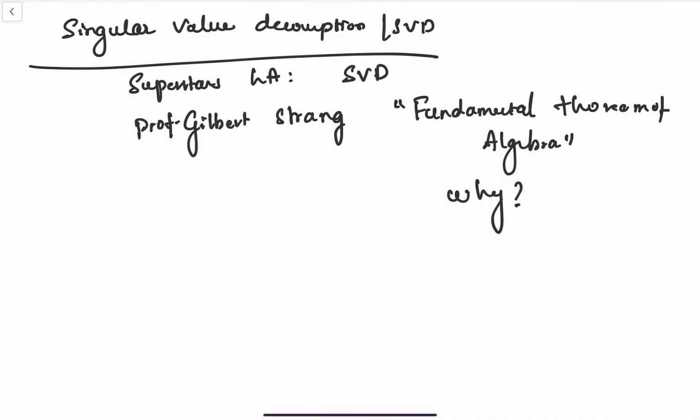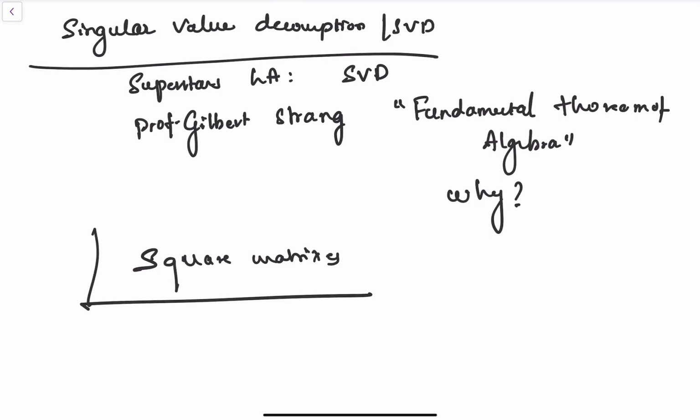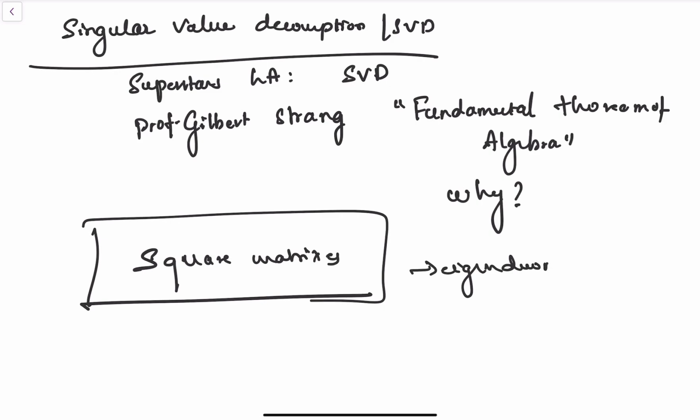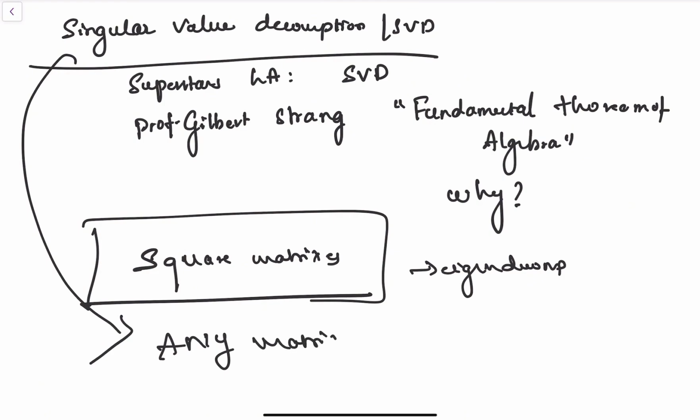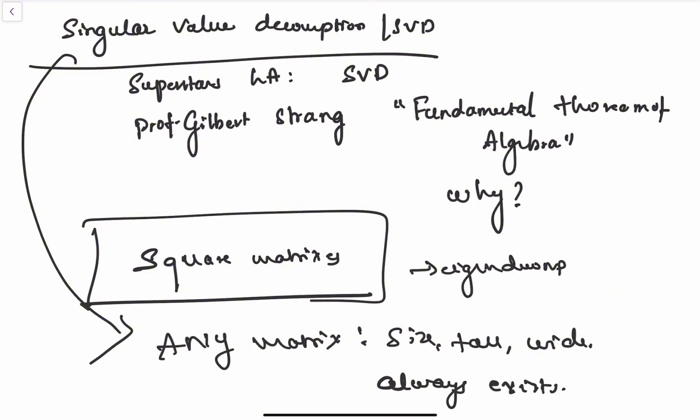Unlike some other cool matrix decompositions that only work for square matrices, like eigen decomposition, which you might have heard of in my previous videos, SVD works for any matrix. They might be tall, they might be wide, they might be square, whatever. And the best part, it always exists. You can always find the SVD for any matrix. That's a huge deal in math.